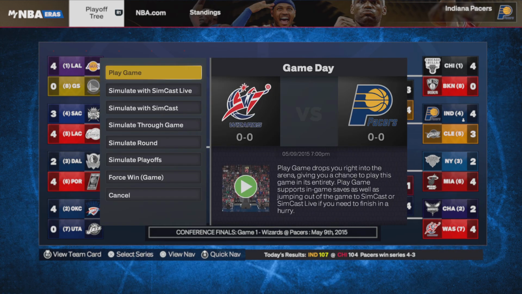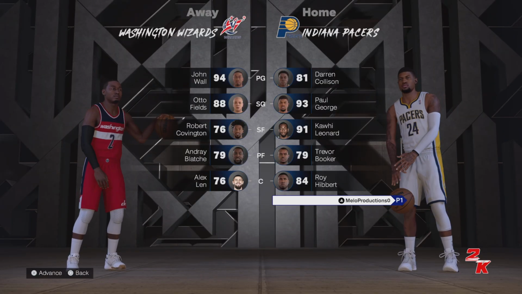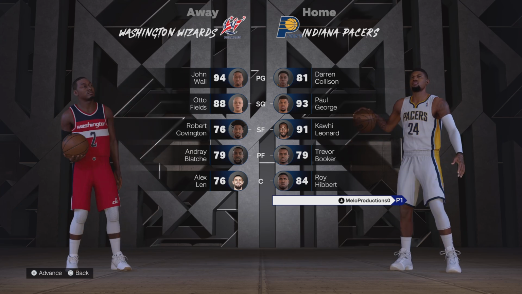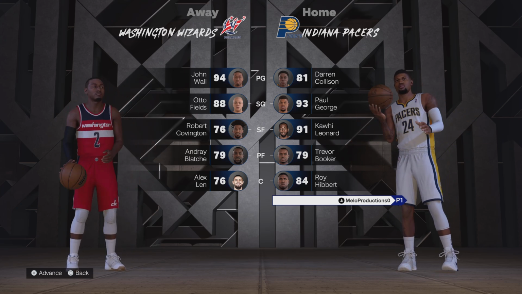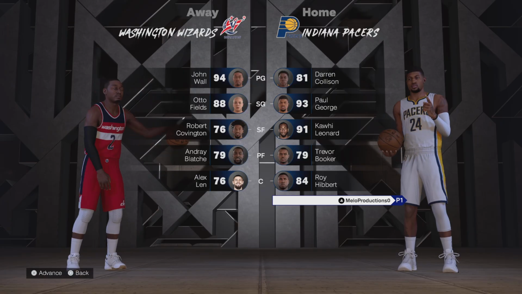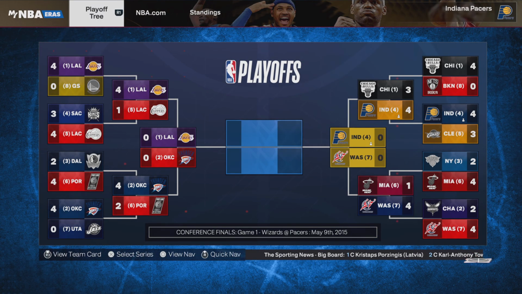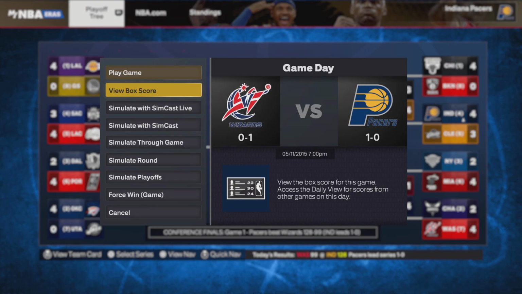First, the Washington Wizards. Who did they have? I know they have John Wall. Who else they got? Otto Porter. I don't think he should be an 88, but okay. Robert Covington, Andrew Bogut, and Alex Len. Okay, so they got Alex Len. He was like the first pick in the draft or something. I don't even remember.